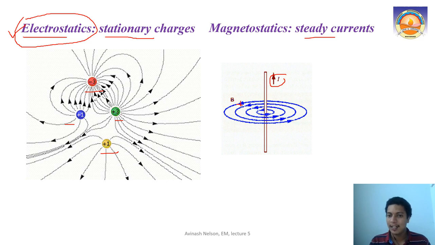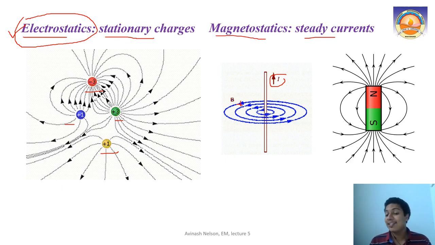If it's a current carrying conductor, you have a magnetic field around it, and its magnitude is not changing with respect to time. That is what we mean by magnetostatic. A magnetostatic field can also be produced by a permanent magnet, which we have also seen. So this was our concept till now.